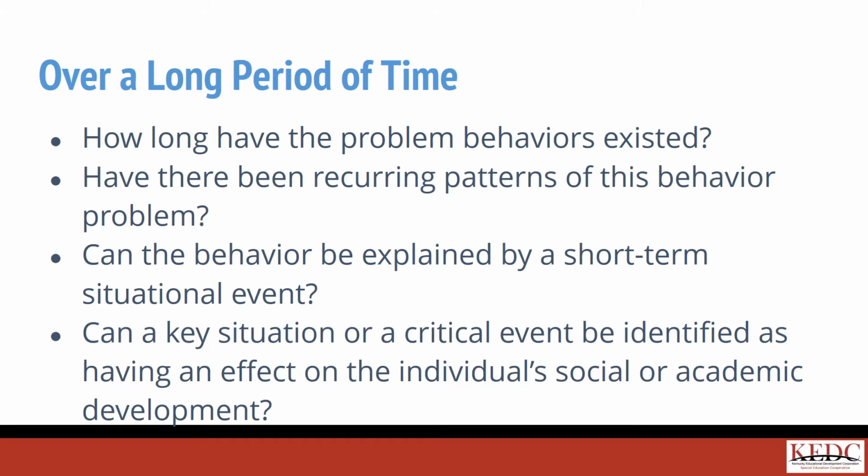For example, a student's parents are getting divorced and that student begins to exhibit behaviors. This is a student who had not exhibited behaviors in the past. The student receives intervention and the behavior improves. This child likely would not meet the criteria for the behavior occurring over a long period of time.